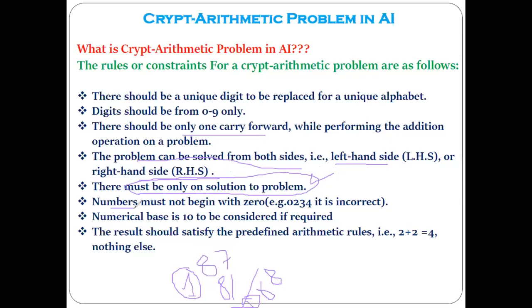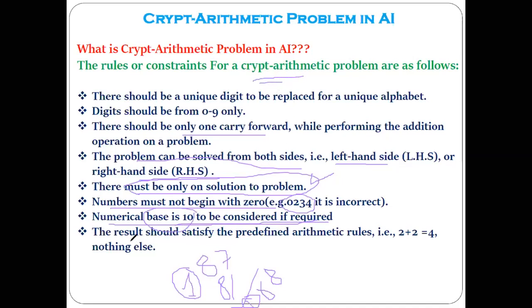Then, a number must not begin with 0. This is also very important. Then, if required, numerical base 10 can be used while solving this cryptarithmetic problem.